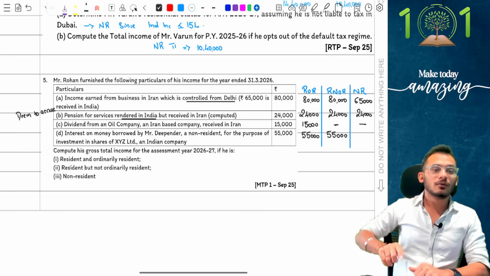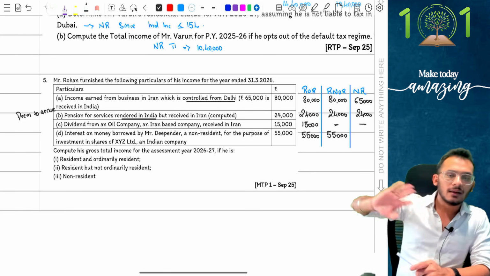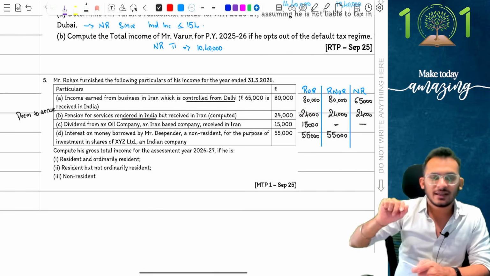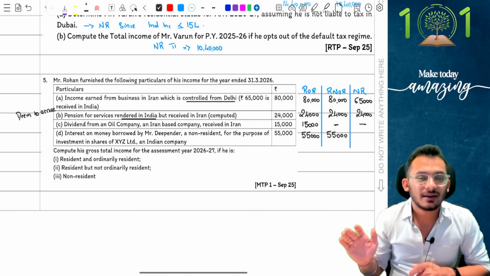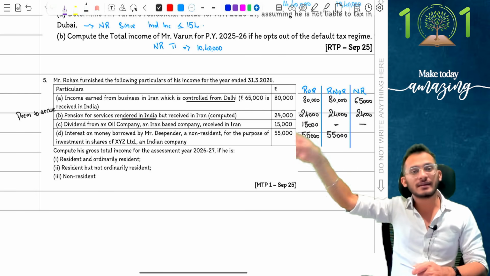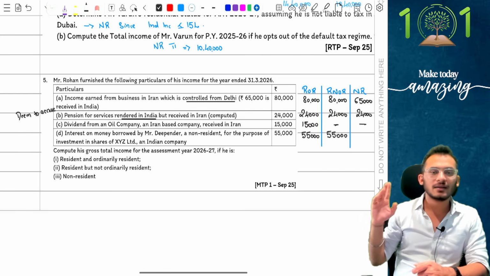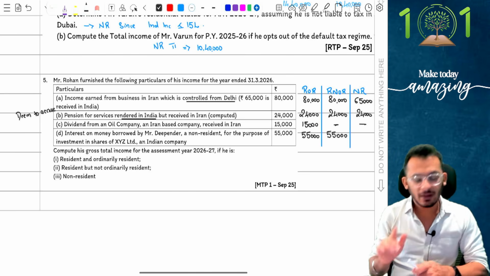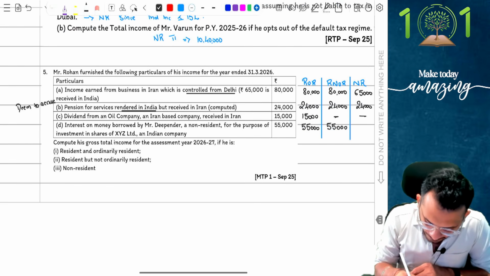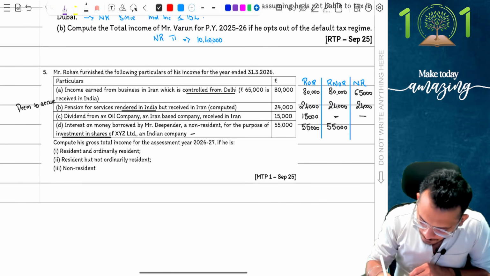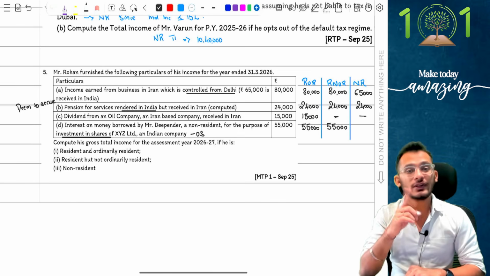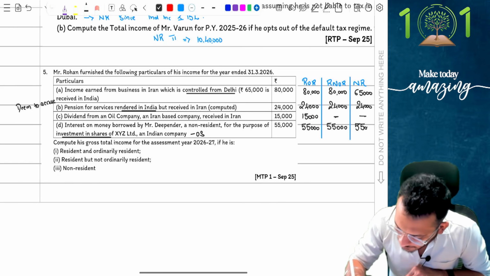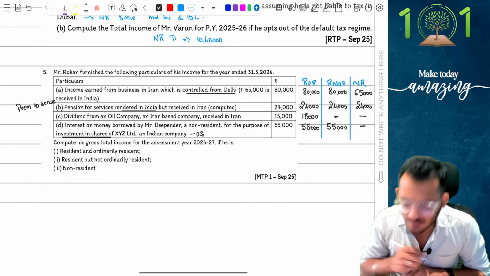Coming to the last part. Now, notice, I am saying I am also NR, the person is also NR. NR is going to give interest to another NR. In that case, there is a specific exception. The exception says, when an NR is paying interest to an NR, it is only taxable in India if it is used for business operations in India. Other sources are not covered there, and that exception hits here, because here the investment in shares is given. This is another source. If this is another source, it will not be taxable for an NR, and to that extent, this is going to be fully exempt.